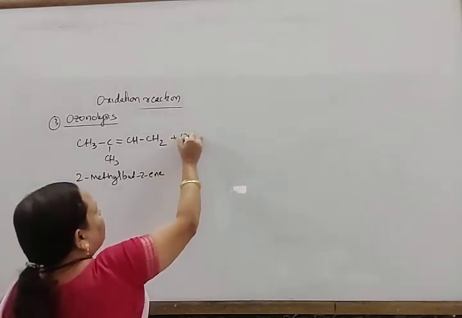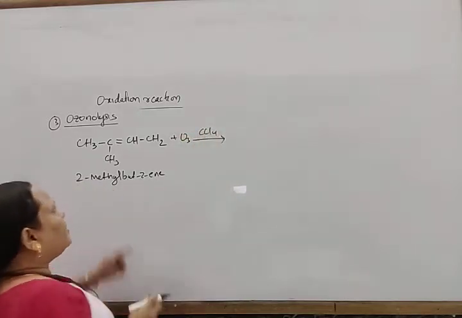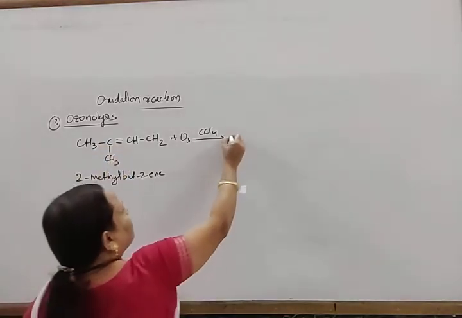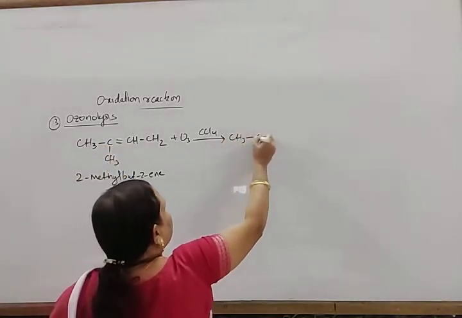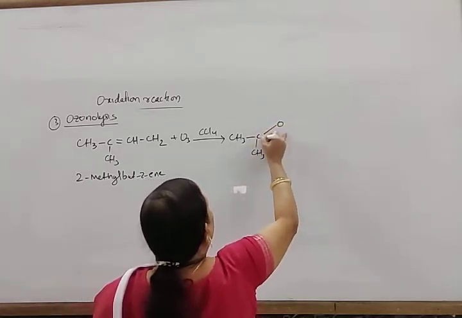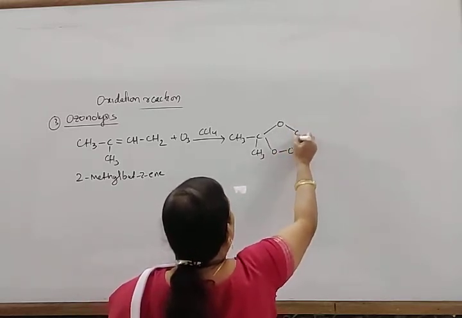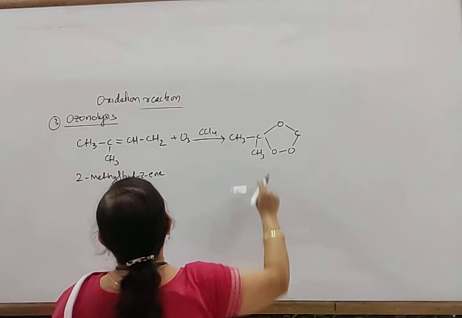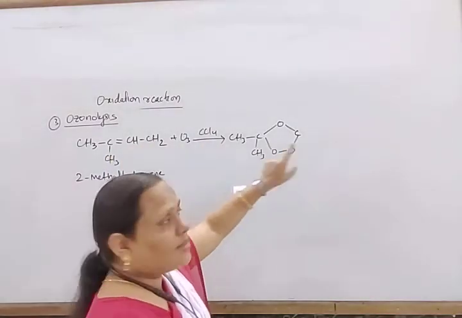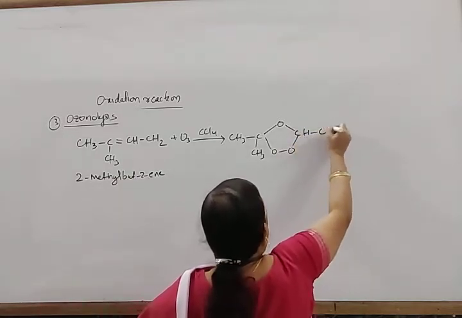When this is treated with ozone, it forms the corresponding ozonide; where there is a double bond, ozone only adds there. So here it forms CH3, CH3, O, and here O, and here carbon. At this double bond position only ozone is there, and all the others remain in the same way.